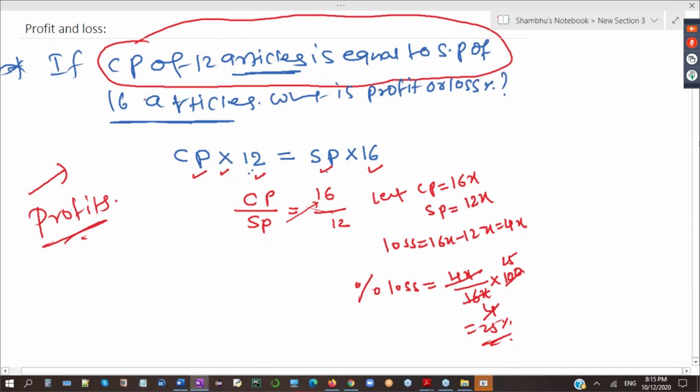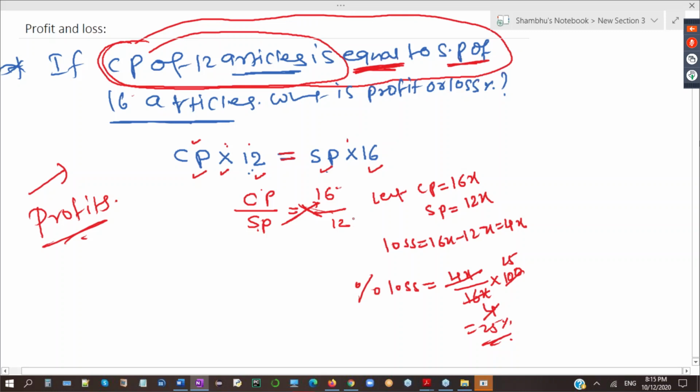Yes, same statement, Sanjay, same statement that I gave you in the question. Same thing I wrote, CP of 12 articles. CP of means multiplication. CP of 12 articles is equal to selling price of, means into, 16 articles. Once I wrote this, then CP by SP, cross multiplication.